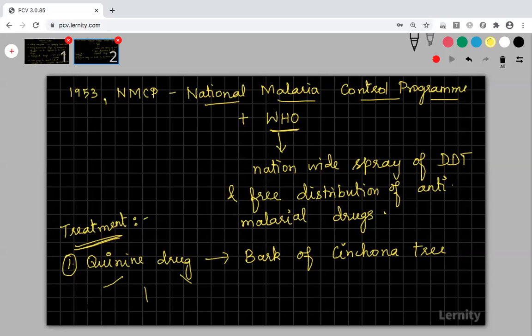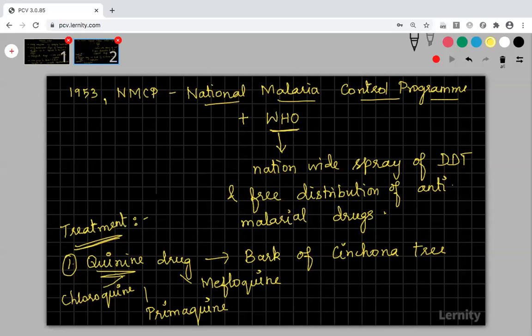From this quinine drug, many other derivatives were made. So from quinine, it has been changed to chloroquine, and then primaquine, chloroquine, primaquine, and then mefloquine. All these are derivatives derived from quinine, which is used for the treatment of malaria.